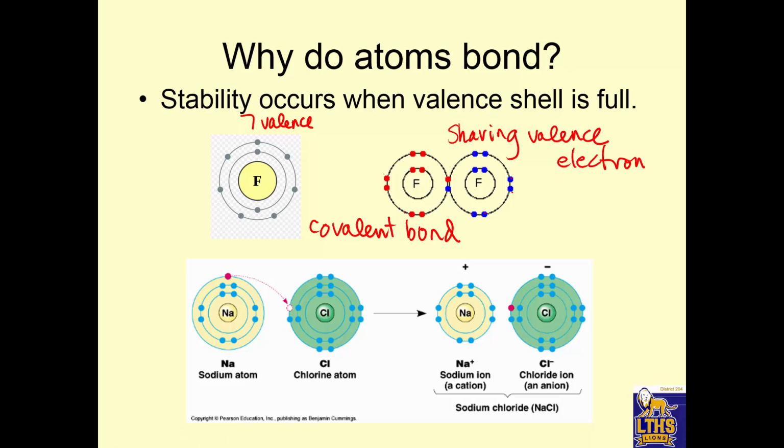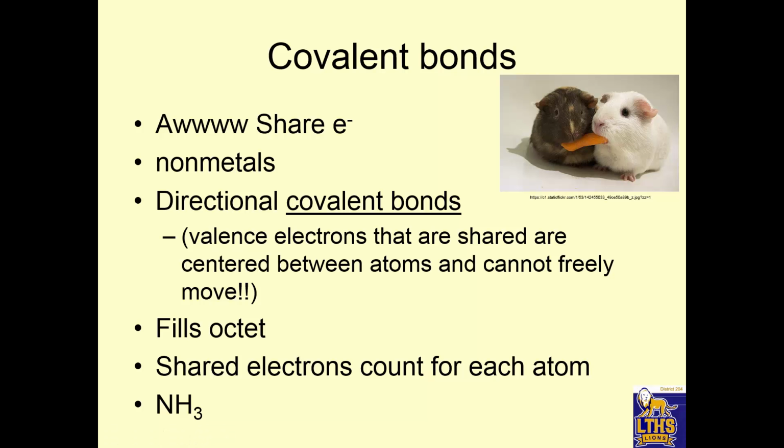What else can they do? Well, here's sodium with its 1 outer electron. Here's chlorine with its 7 outer electrons. If sodium transfers its outer electron to chlorine, then now sodium's outer shell is empty, which makes its inner shell stable. And chlorine's outer shell is full. They form ions and then make an ionic bond. So there are 2 major bonds we're going to be talking about, but this unit we're going to focus on covalent.